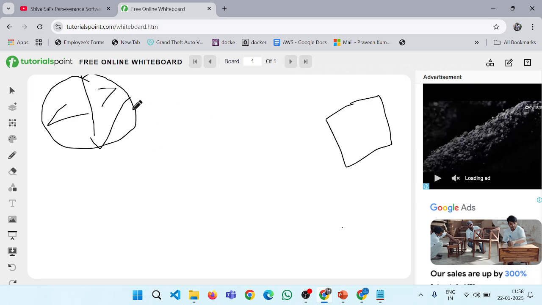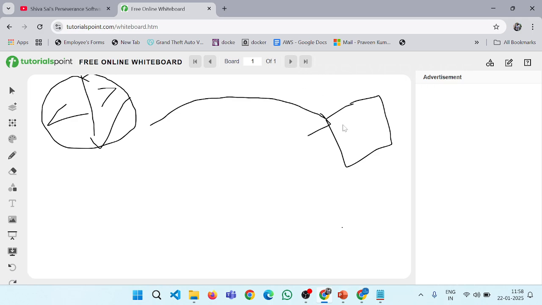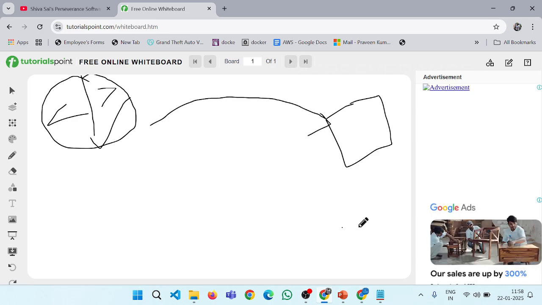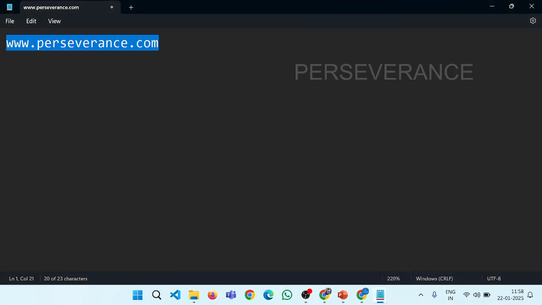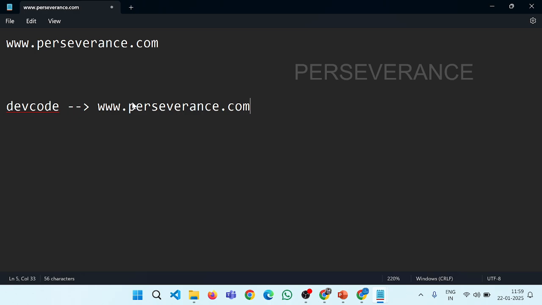The moment developers write the code, it will not immediately be a software which can be served to all the customers. This will not work immediately. We have many steps in the middle.